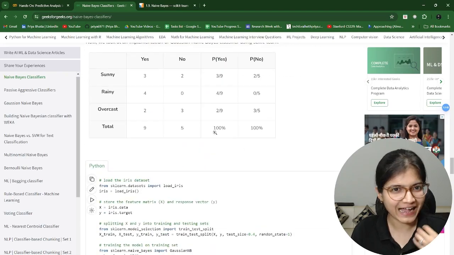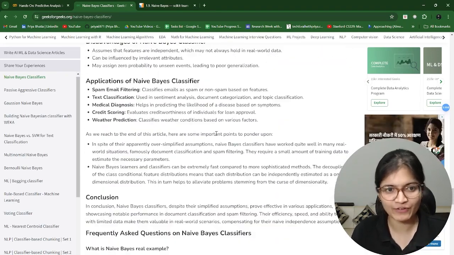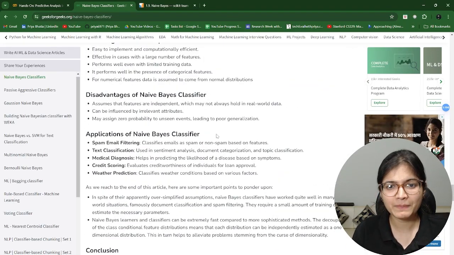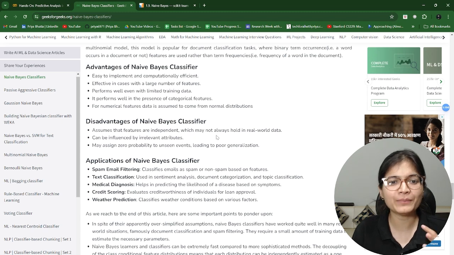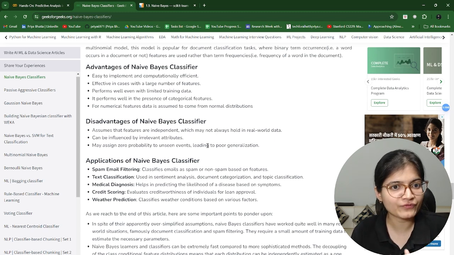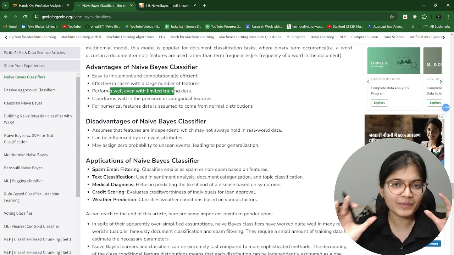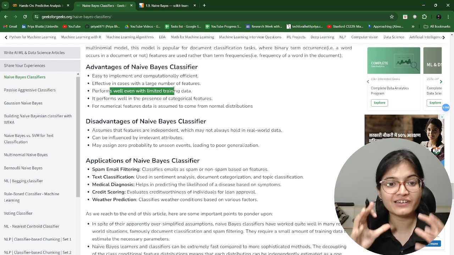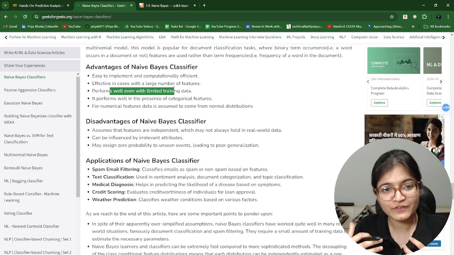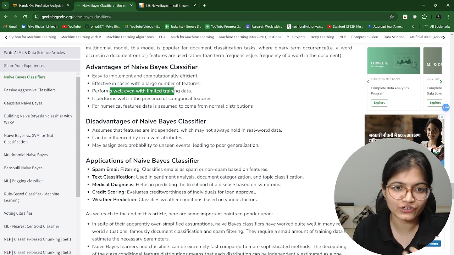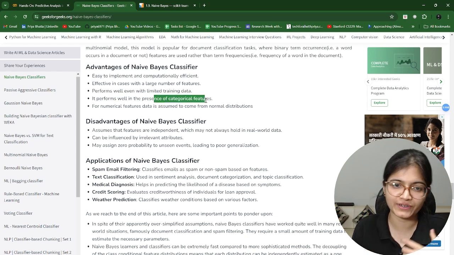So now we have different types of naive Bayes classifier, which you will see in future. But before coming to that point, you will be able to understand what is the advantage, at what point of time we can go for this classifier. It performs well when we have very small, or limited, training data. And specifically if we have categorical features, in that case it performs pretty well.